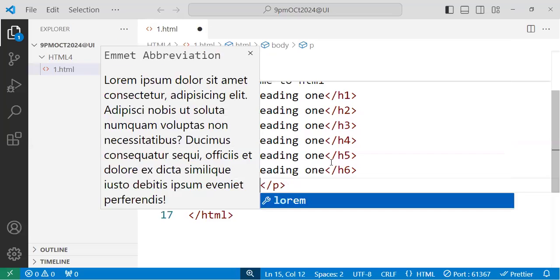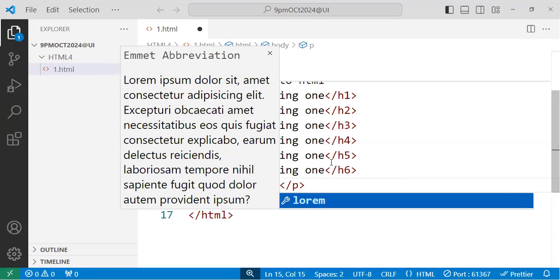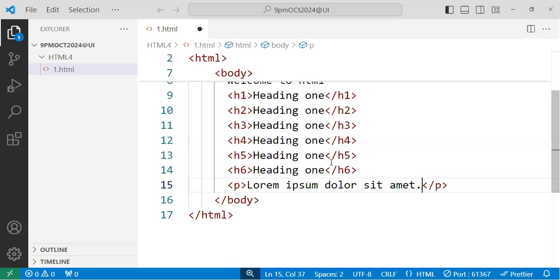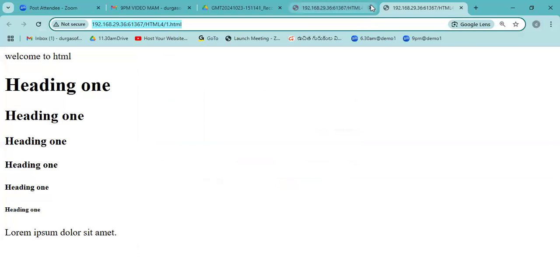P tag is used to display a paragraph. You can type lorem 5. See, H1 to H6, all different sizes of heading. P tag is used to display a paragraph. Now, to run this program, right click, open with live server. See, this way generally we execute our program.